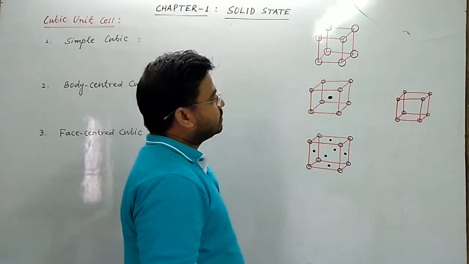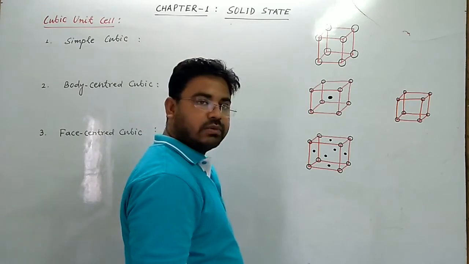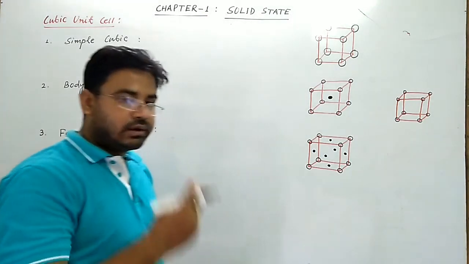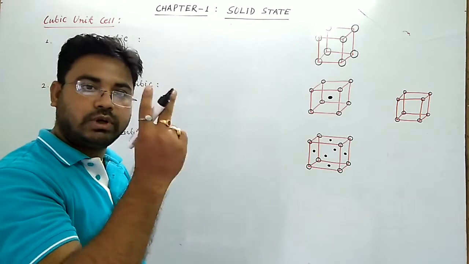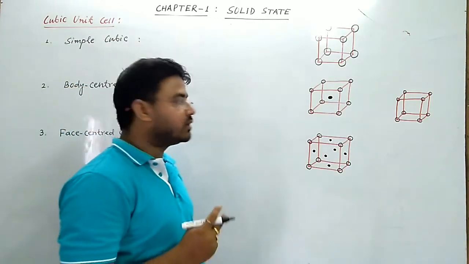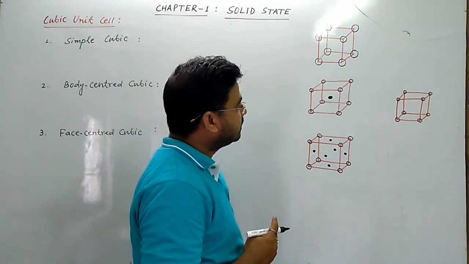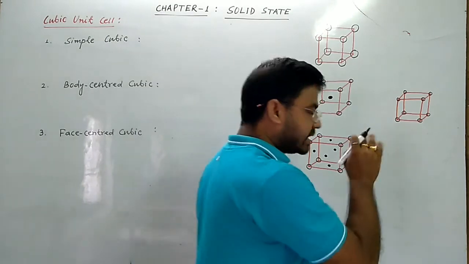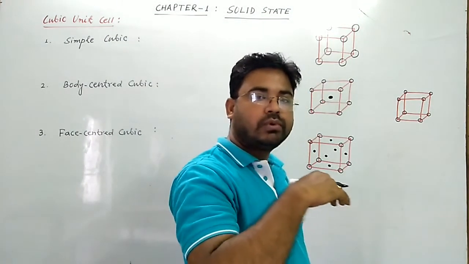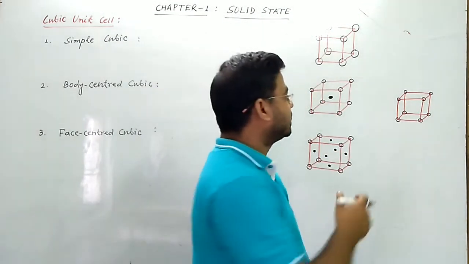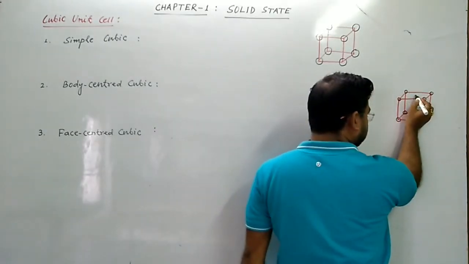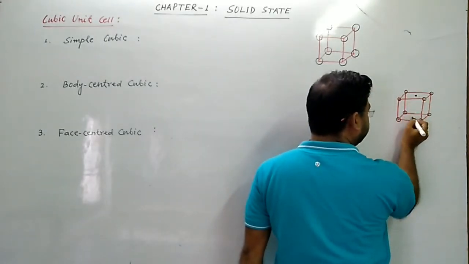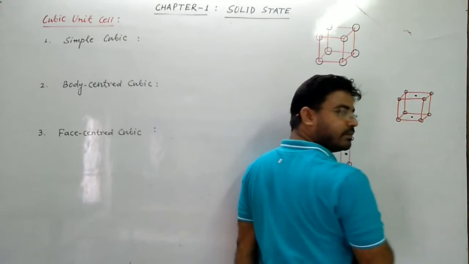So 8 corners of the unit cell contain 8 atoms and only 2 additional atoms are present at the center of any opposite faces. Say if you take upper face center, then 1 atom should be at the opposite face, lower face.